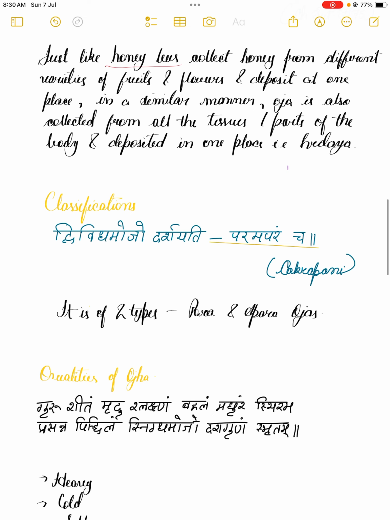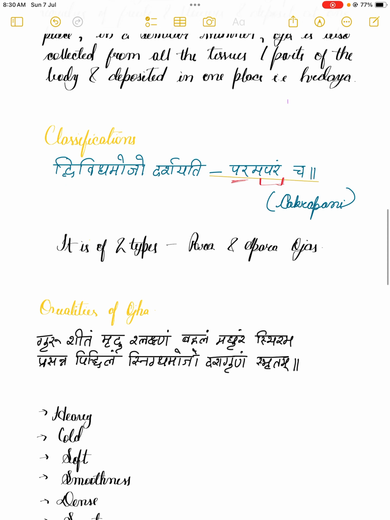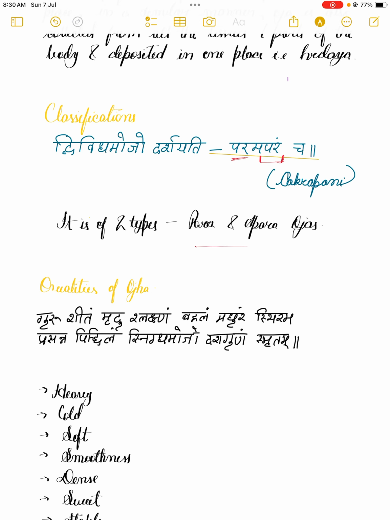Next, coming to the classification, Acharya Chakrapani has said: Dvividham Ojha Darshayati Param Aparam. That means there is a sandhi here: the Para Ojha and the Apara Ojha. So Ojha is of two types, Para Ojha and Apara Ojha. The Para Ojha is of superior quality and the Apara Ojha is less superior. Definitely it is important, but compared to the Para Ojha, it is of less significance. But definitely both of them are very important to sustain the body.